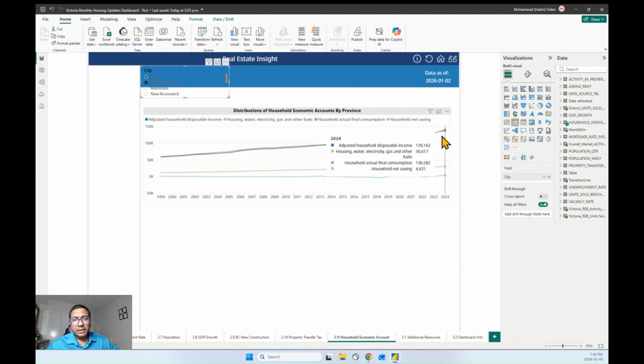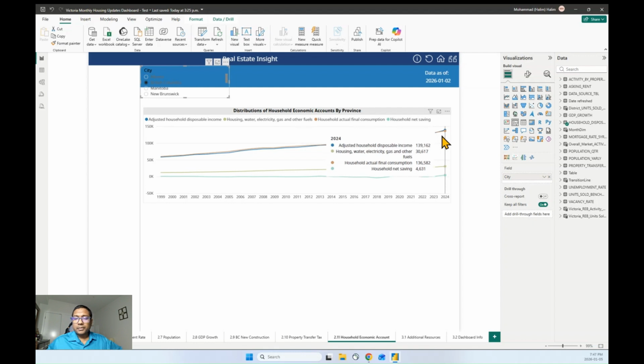is $139,000. So it's a disposable income, meaning that the income is after tax deductions. So it's about $140,000 income for a typical household.